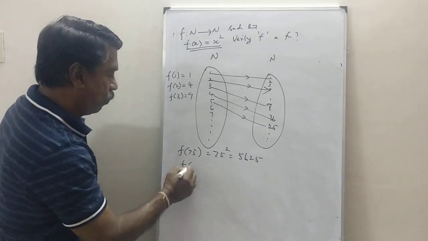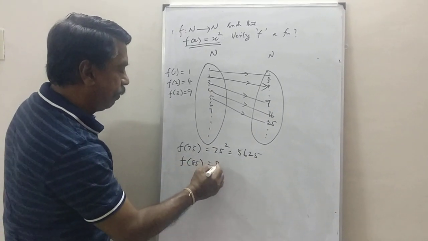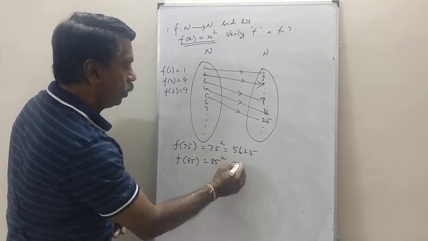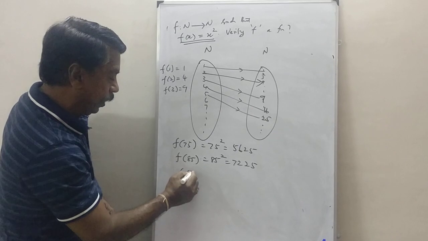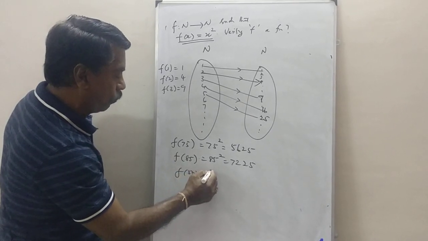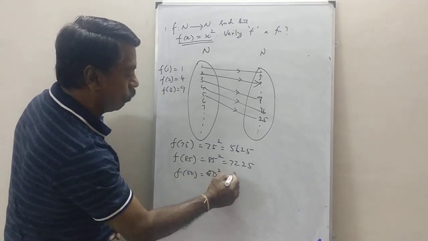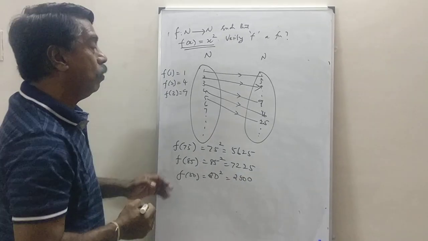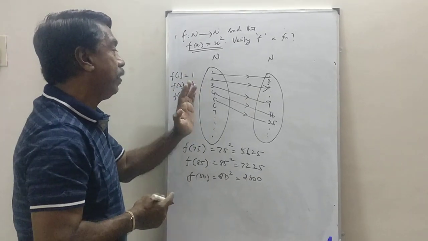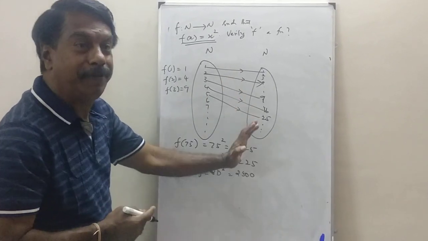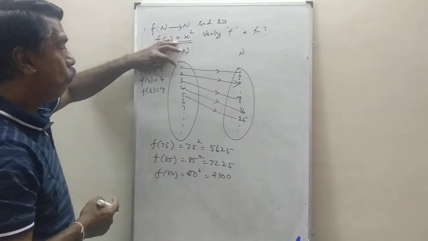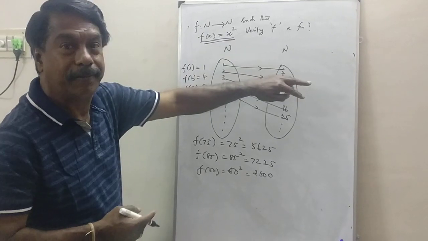Suppose, what is f of 85? That is 85 squared, that is 7225. What about f of 50? Definitely 50 squared, that is 2500. Therefore, for every element of this set, definitely it will have an image here. Can one have two images there?